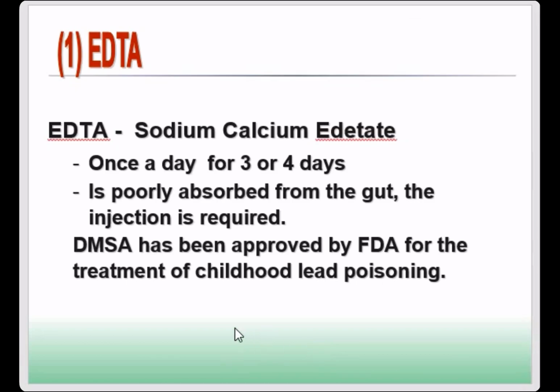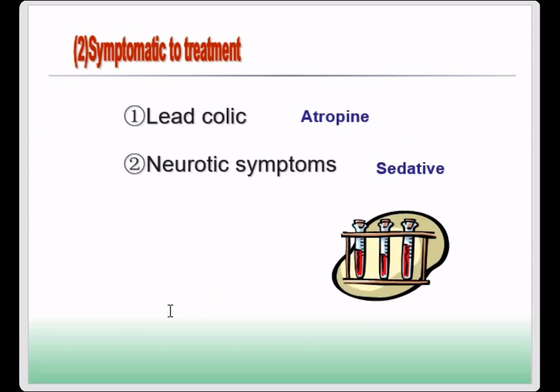For childhood lead poisoning, the FDA thinks DMSA is the best choice for treatment. So for childhood lead poisoning, we can choose DMSA. And for other symptoms, when the patient has lead colic, we can use atropine to relieve the pain.